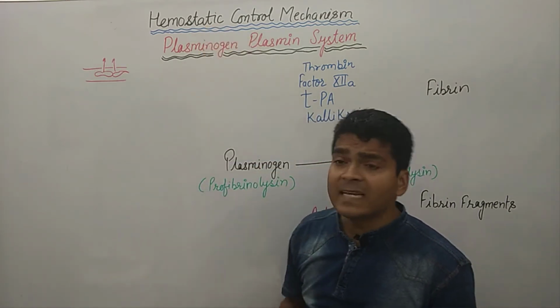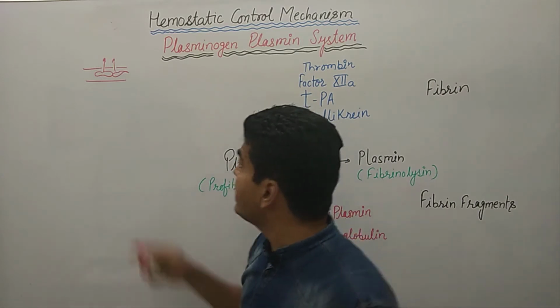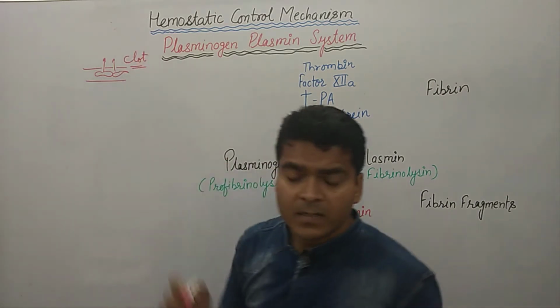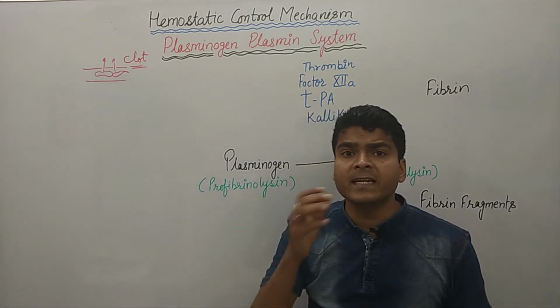So once there is an injury, there is a formation of a clot. Two questions are generated in our mind.